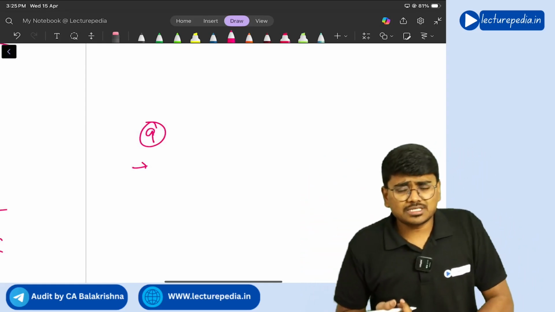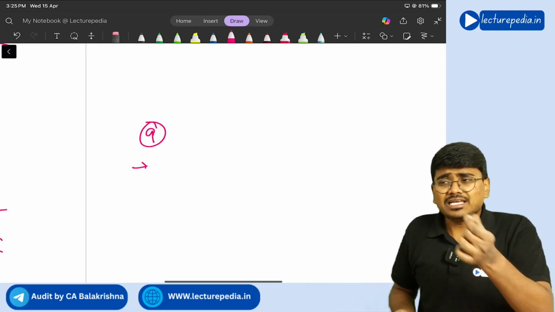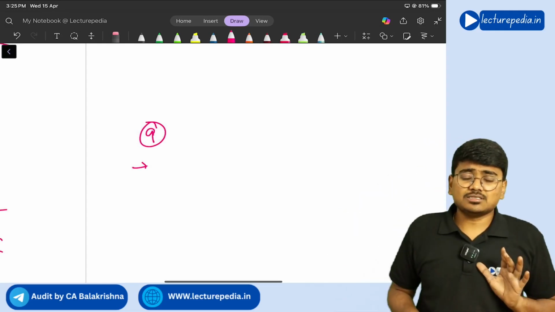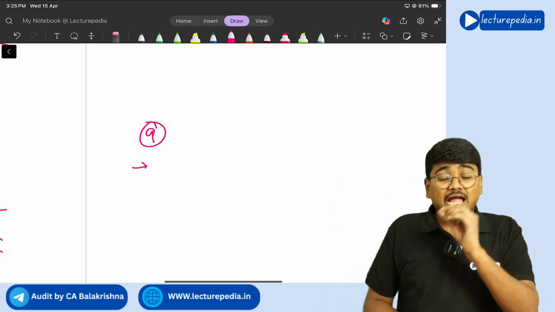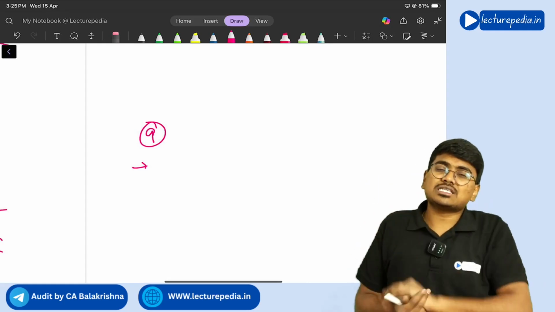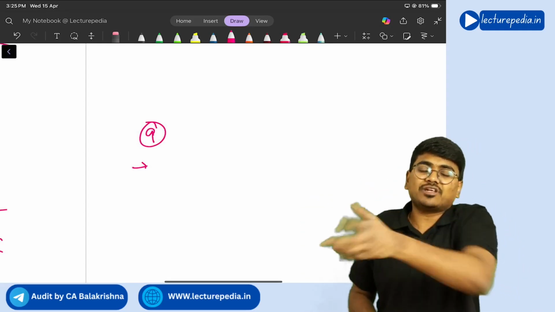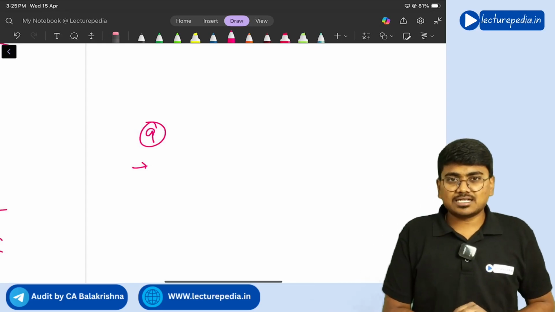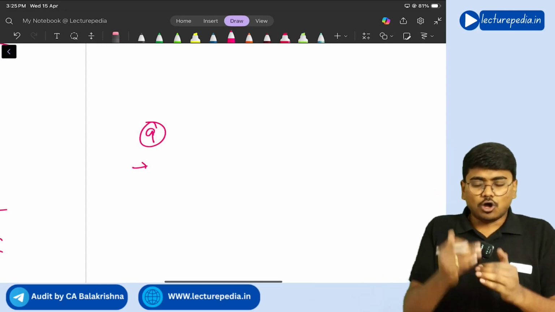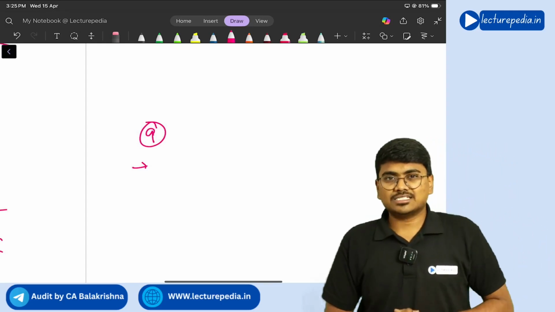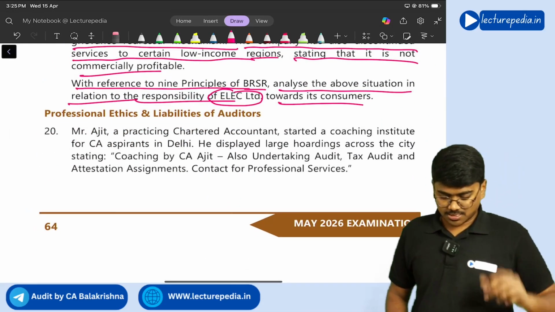And one more thing is, you need to properly communicate to your customers about responsible usage of the product, and you should also communicate to customers about how to dispose of this product after it has been used. Understand that these are the core elements of principle number 9. All these core elements you need to write in this particular answer.